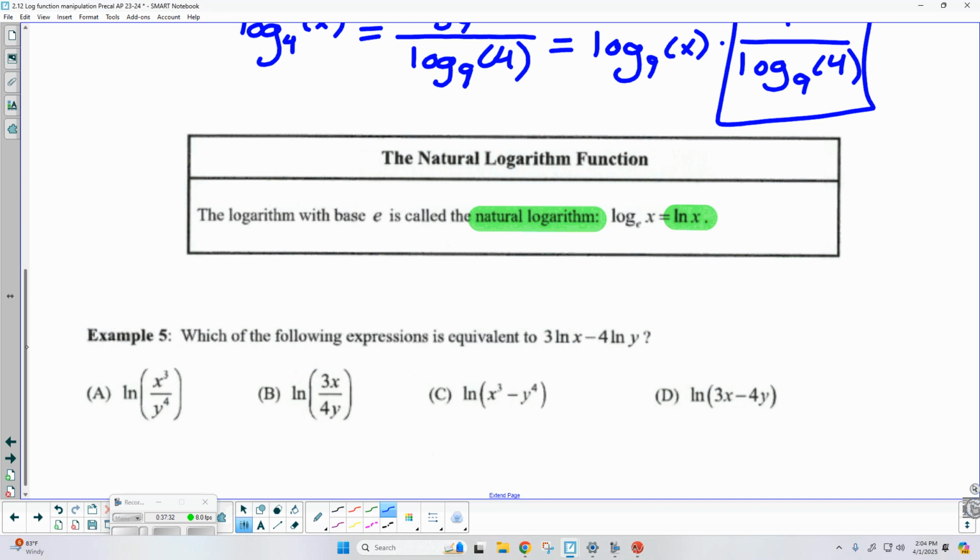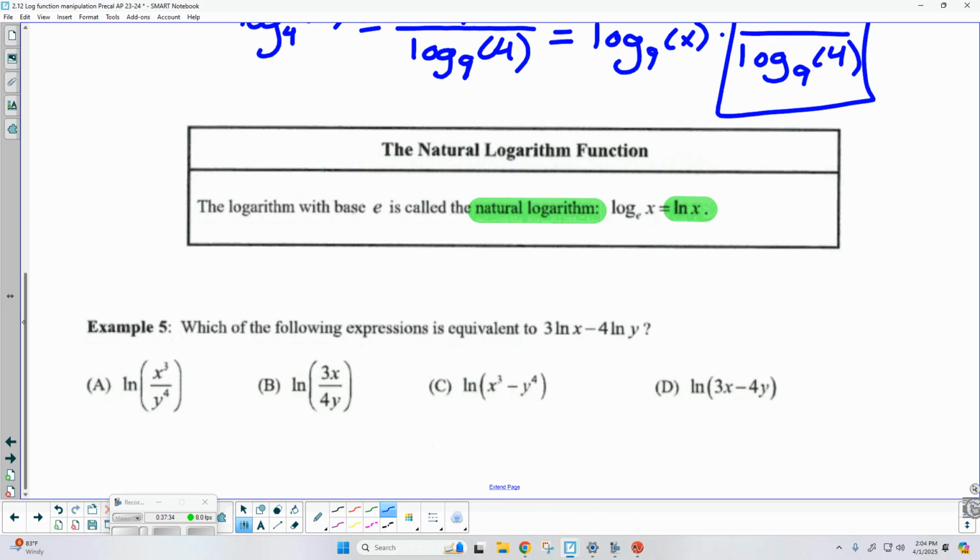We want to go ahead and find an equivalent expression to 3 natural log of x minus 4 natural log of y. Okay. Well, Akil, because they're separated by subtraction, am I going to multiply or divide these? We're going to divide. Well, that immediately eliminates a couple of answers. So what are we thinking? Would it be A or B? What's wrong with B? Because they still have the 3 and the 4 in there.